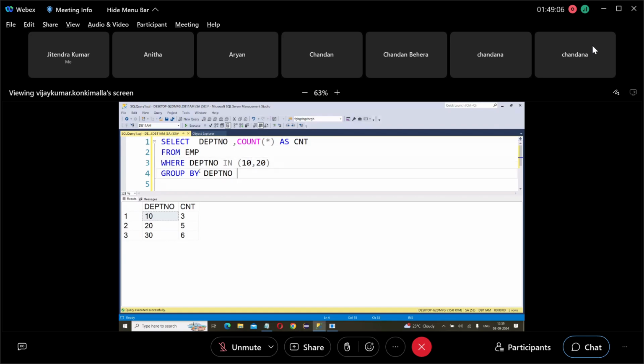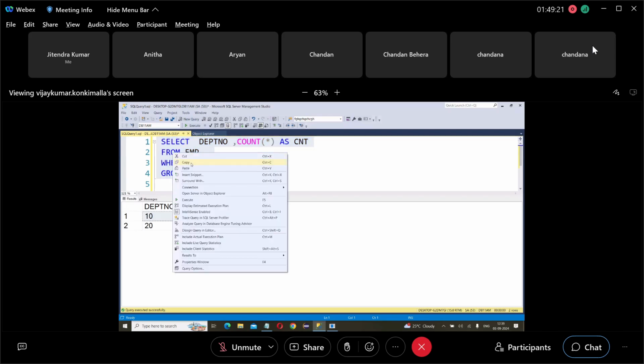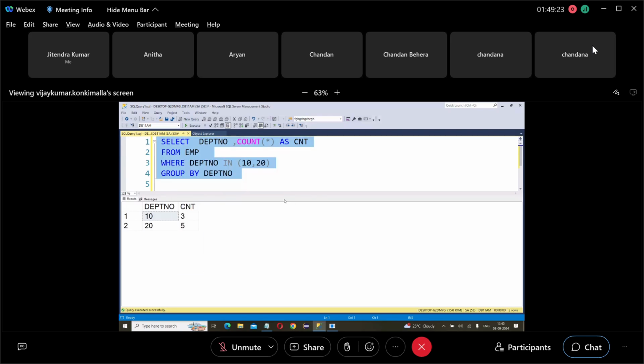Next, group by creates groups, and for each group it will select the count. 10th department has 3, 20th has 5. But I don't want to select all. I want to select only the departments having more than 3. Then next apply having count star greater than 3.